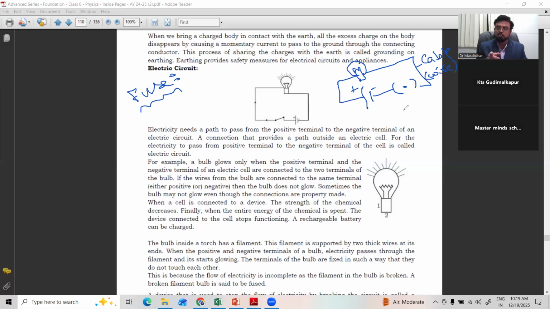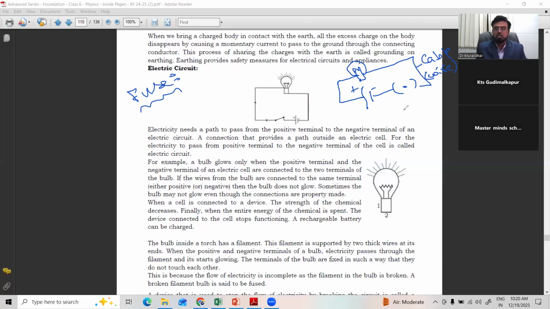But every switch connected to a fan or fridge, AC, computers, all have wire only. So whenever you switch on, electrons flow through the wire and make the fan rotate, or make the bulb glow, or make the geyser heat the water. Such an arrangement is called a simple electric circuit.